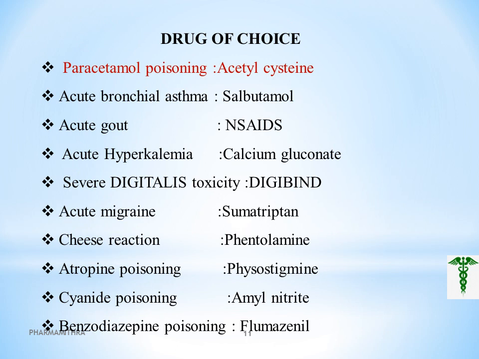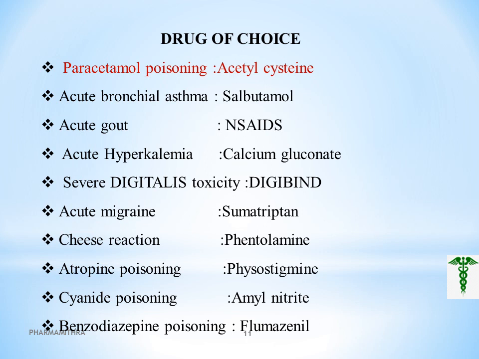Next, we want to go through the drug of choice. In case of paracetamol poisoning, we should go for acetylcysteine. Acetylcysteine is the drug of choice for paracetamol poisoning. Next, for acute bronchial asthma, we should select salbutamol first of all. In acute gout, we will first go for NSAIDs. Next, we will go for a higher category drug.